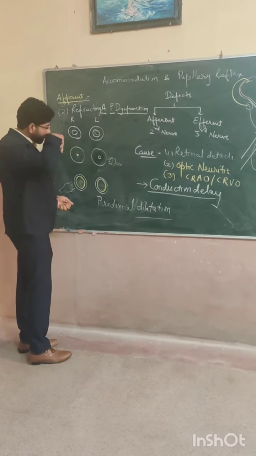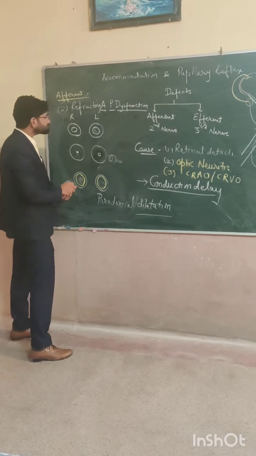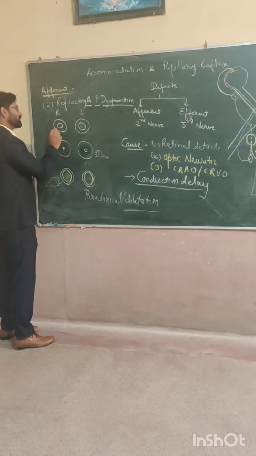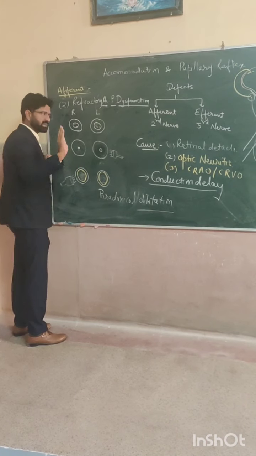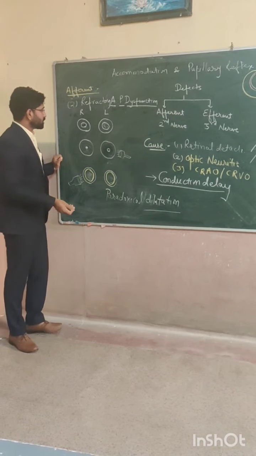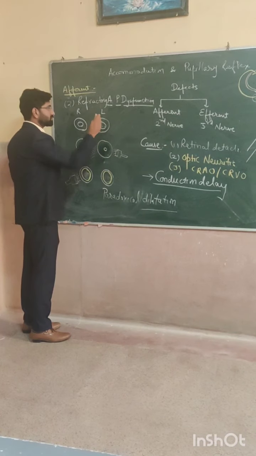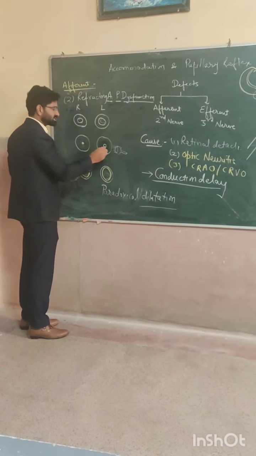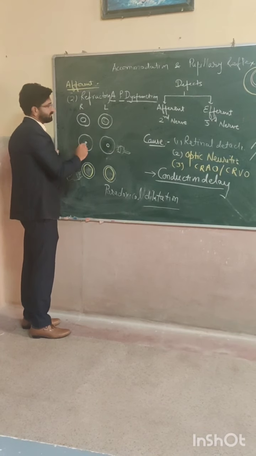Now, what happened? See here, it is a normal condition of the eyes when the eyes are mid-dilated. When I impart light to the left eye, then this pupil will get constricted, and the right will also constrict.